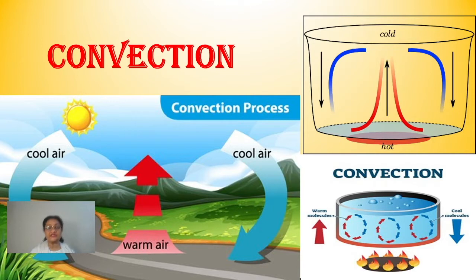And it is again a process of transmission of heat, a method of transmission of heat. But in this you will find one example I'm giving you. Suppose a tumbler is there with some liquid in it, and heat is applied from below. You can see here on the right side the picture.